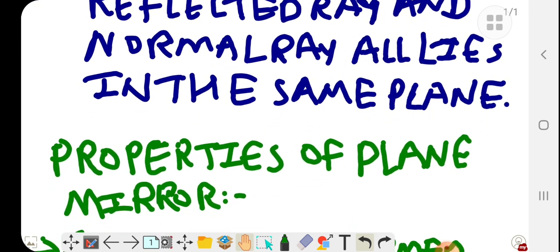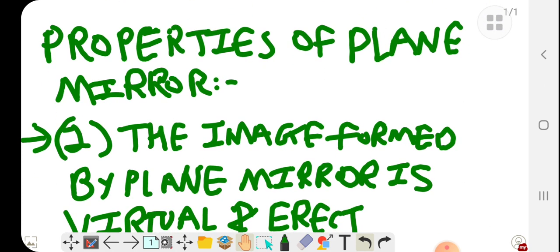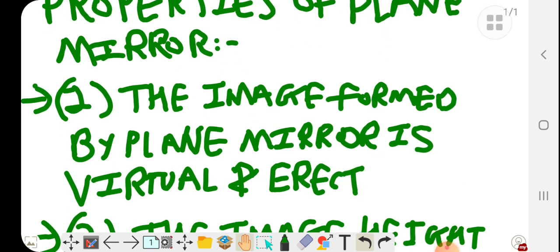Now, properties of the plane mirror. You see your face every day in a plane mirror. But how can you see the image formed behind the mirror? The image formed by a plane mirror is virtual and erect.